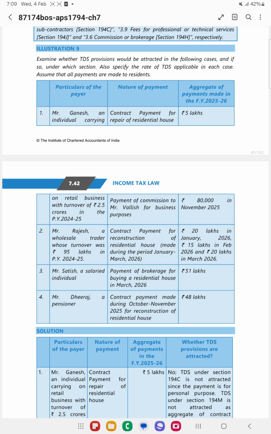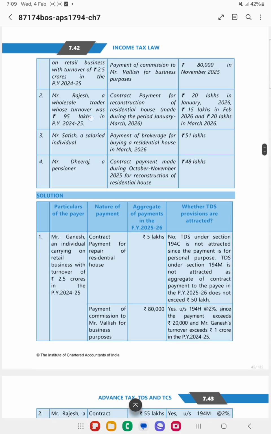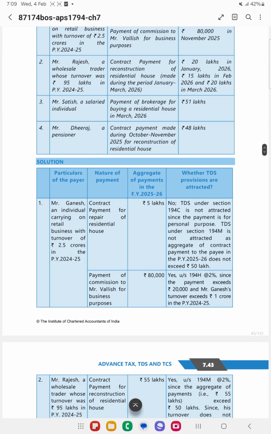Now next it is Mr. Rajesh, a wholesale trader whose turnover was 95 lakhs in previous year 24-25. So in case of business it is not exceeding 1 crore, right? So here contractual payment has been made for reconstruction of the residential house, made during January to March 26. They've given the payment 20, 25 and 20, 15 and 20.